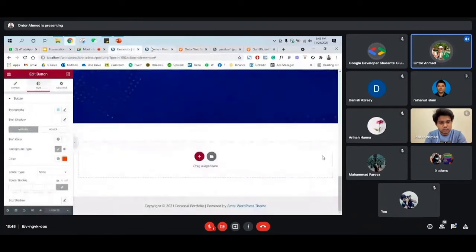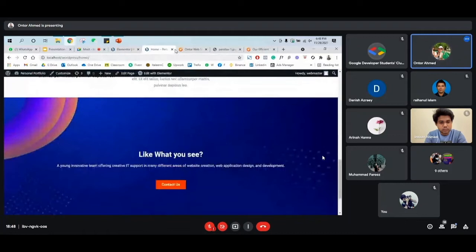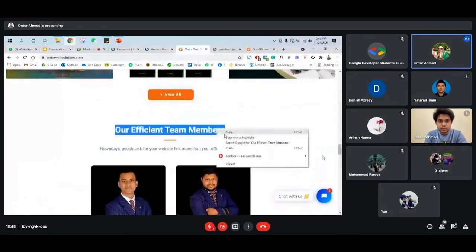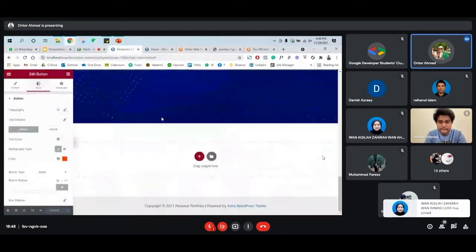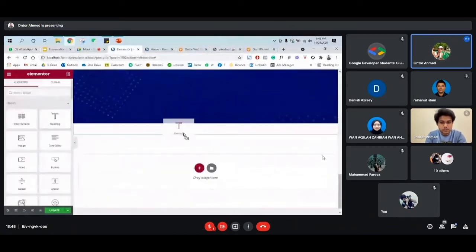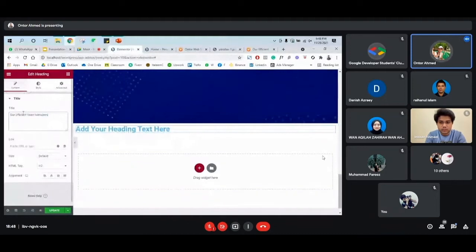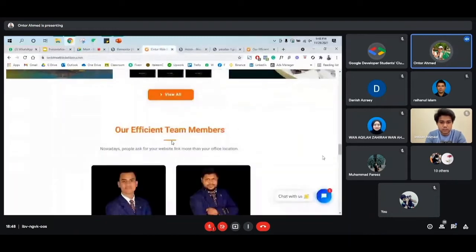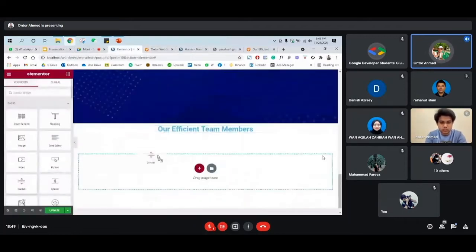So from the next section, let's say we want to create one example from here. We'll add one section, one box, and then add heading. Make it center. And what is this? This is called a divider, something you want to divide from the heading. So we'll go here and you can see the divider is over here, drag and drop there.